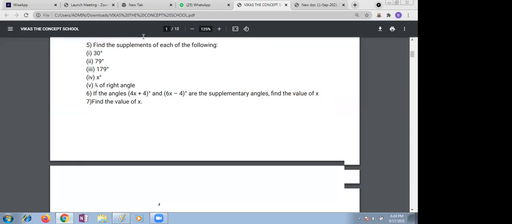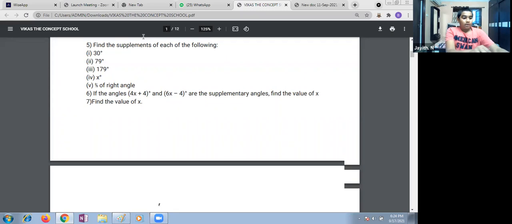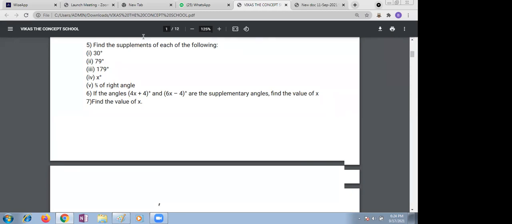Ma'am, 2 by 5 of the right angle is 45. No, don't tell mistakes. 2/5 of right angle. Ma'am, 2 by 5 into 90. Please solve it in the book. 2 by 5 into 90. Please simplify and give the answer.